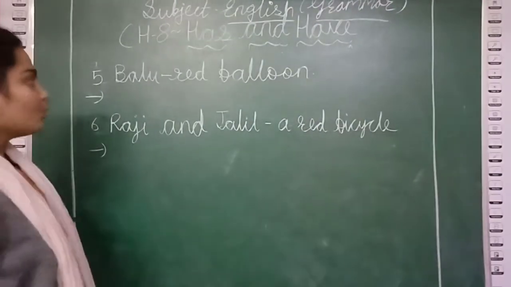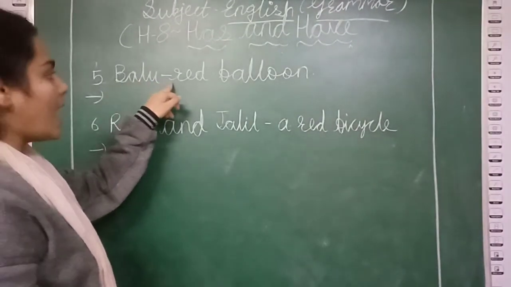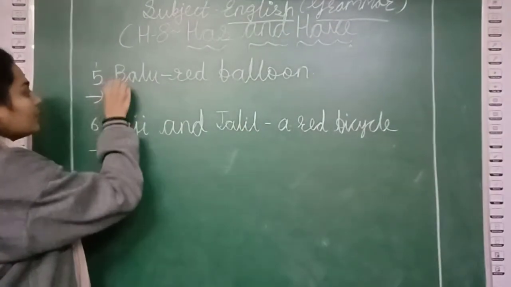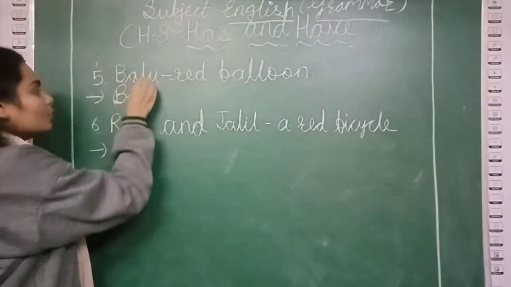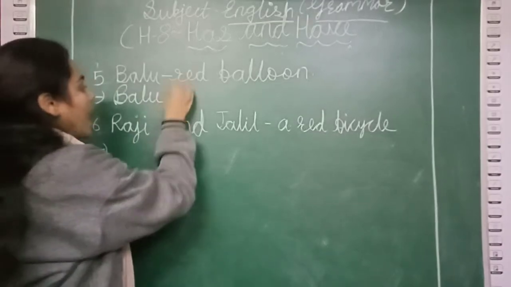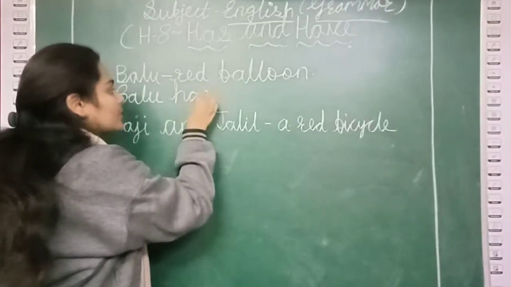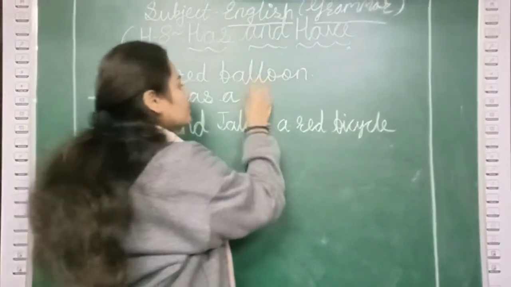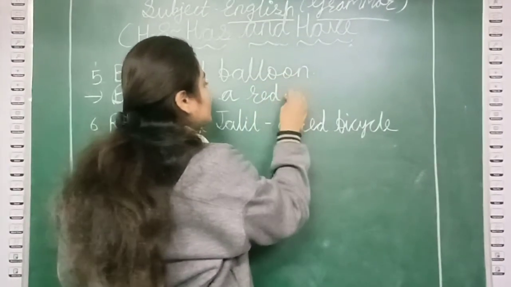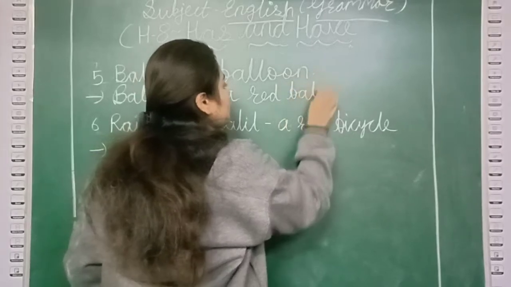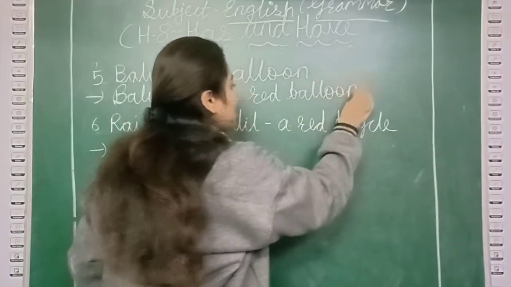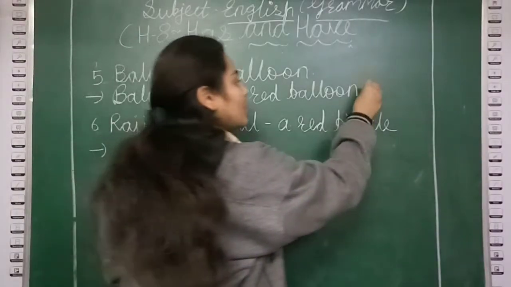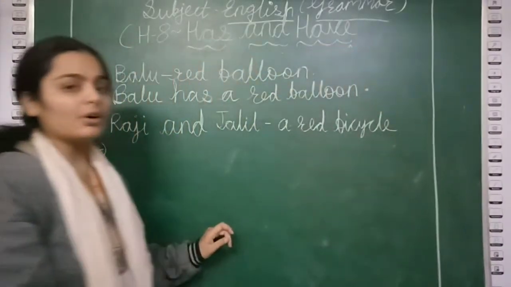So what do we have to write? Baloo has a red balloon. After completing the sentence, we have to put a full stop.